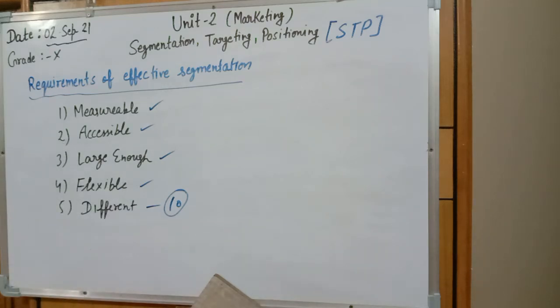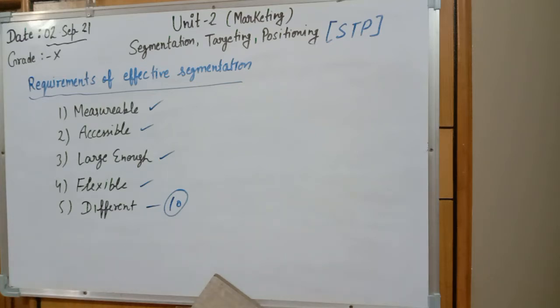Magazines can be segmented on the basis of literacy level. It means literacy status, gender, occupation and social class. And shoes can be segmented on the basis of gender, income and benefits. So these are some examples of segmentation.